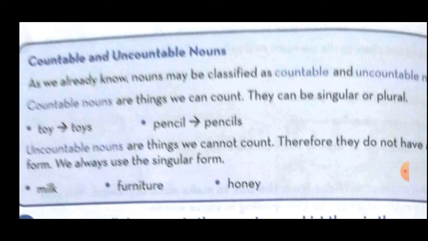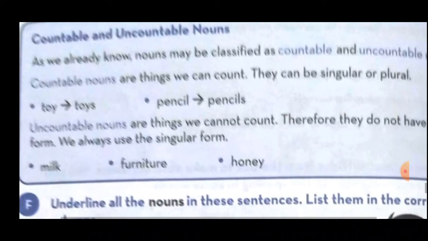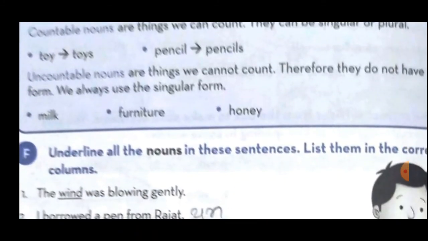Okay, here uncountable noun means what? Uncountable nouns are things we cannot count, therefore they do not have a plural form. We always use the singular form. So milk, we can't count it; furniture, we can't count it; honey, we can't count it. Okay, so all these are called uncountable nouns.